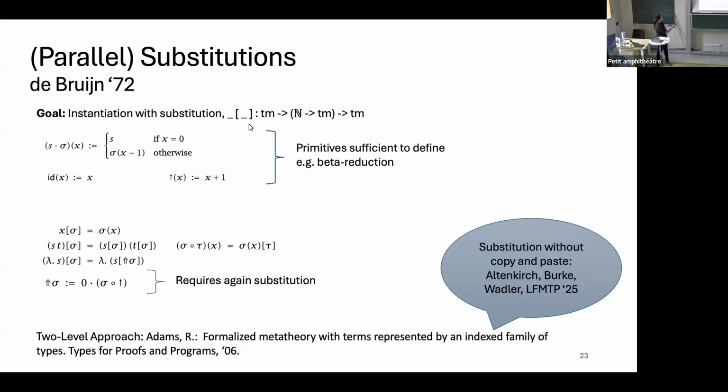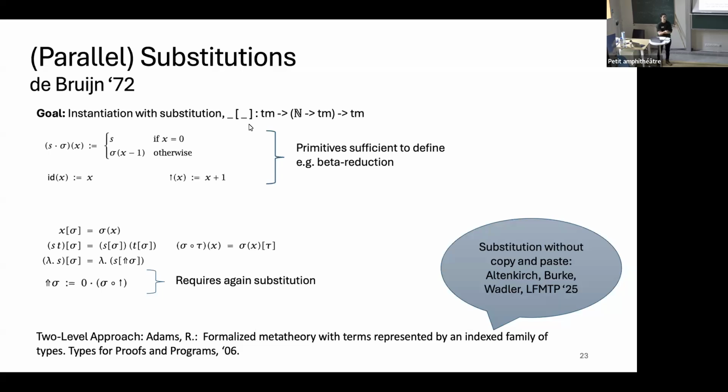Okay, looking at this definition, we see that implicitly we do recursion on ourselves, in that this definition of substitution, this composition, requires substitution itself. So it's not structurally recursive as it is. So if you do this in a proof assistant, we would actually need a two-level approach where we first define instantiation for renamings, for which this composition is just usual function composition, right? So we just have two numbers which we compose.